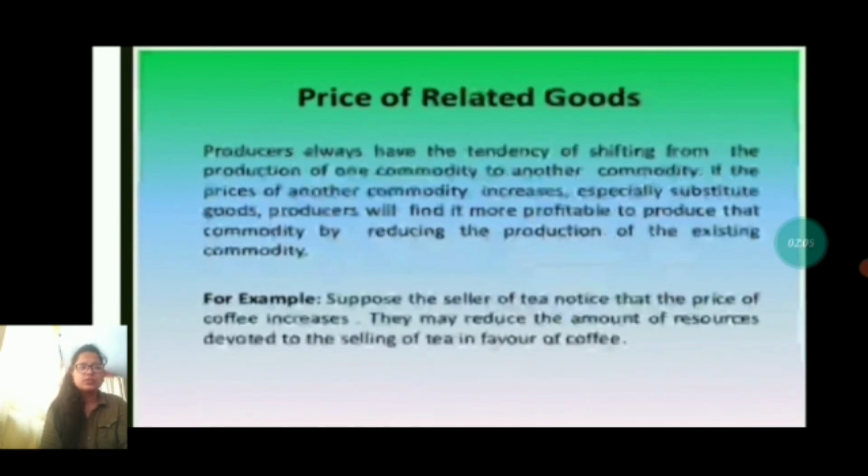Next is price of related goods. Producers always have the tendency of shifting from the production of one commodity to another. If the price of another commodity increases, especially substitute goods, producers will find it more profitable to produce that commodity by reducing the production of the existing commodity. For example, suppose the seller of tea notices that the price of coffee increases, so they may reduce the amount of resources devoted to selling tea in favor of coffee.